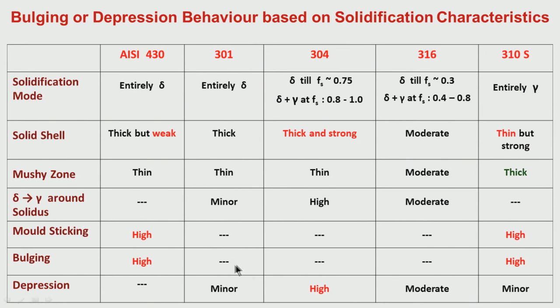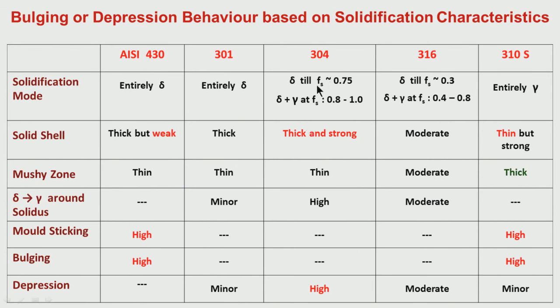So, here also the tendency of mold sticking and bulging is not there, but there is a minor depression because of the delta to gamma towards the end of the solidification, slightly lower than that, it is almost negligible. Here there was no depression at all, here it is very minor. But 304 is like our 0.1% carbon steel.